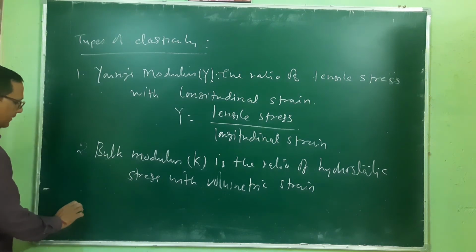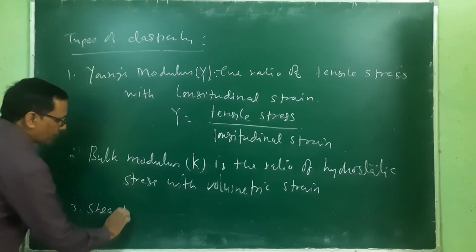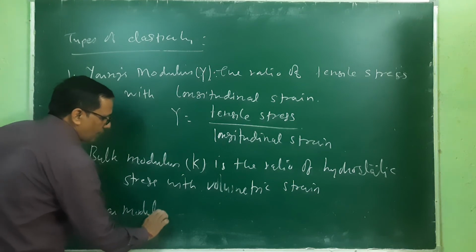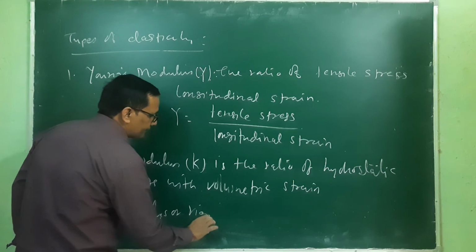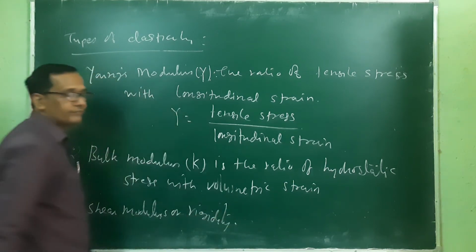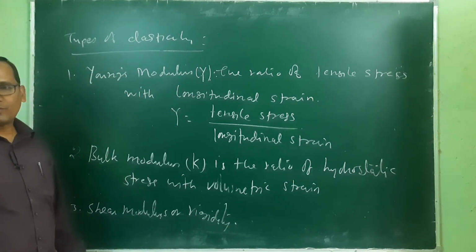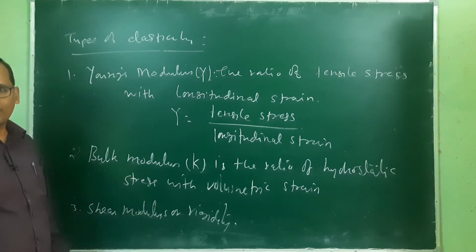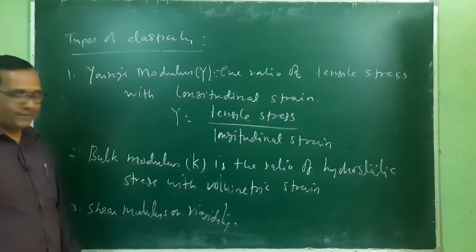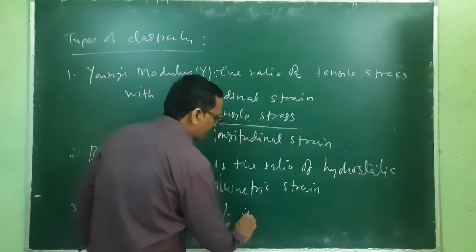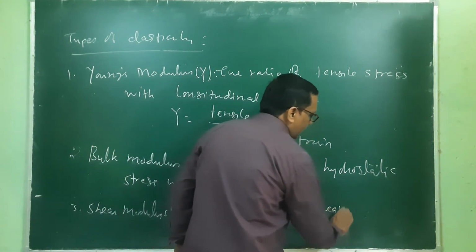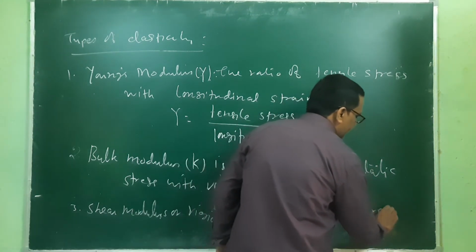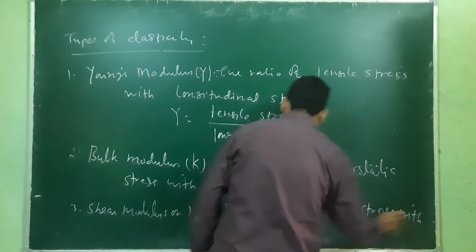And third is shear modulus, R. This is rigidity. So this will be the ratio of that third component. Third one was what? The shearing stress upon shearing strain. So this is the ratio of shearing stress with shearing strain.